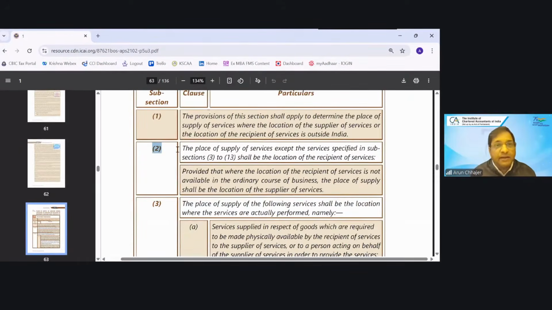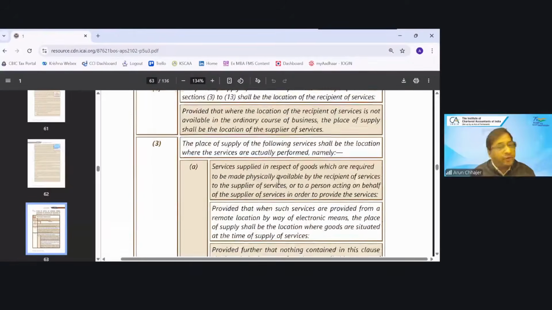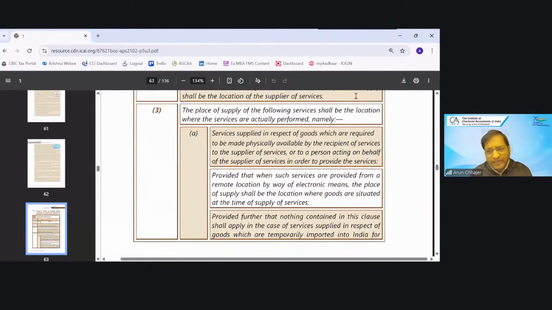Again, general principle. If your transaction is covered in 3 to 13, then the place of supply shall be the location of the recipient, provided the location of the recipient is not available, then the place of supply will be the location of the supplier. I'm just quickly completing because it is almost similar. If it is immovable property, that is covered in subsection 4. Subsection 3 is talking about performance-based service.